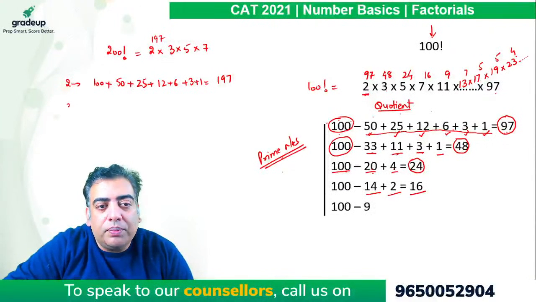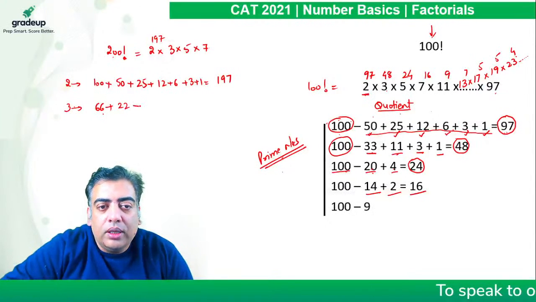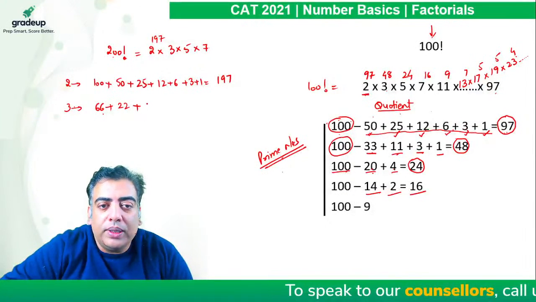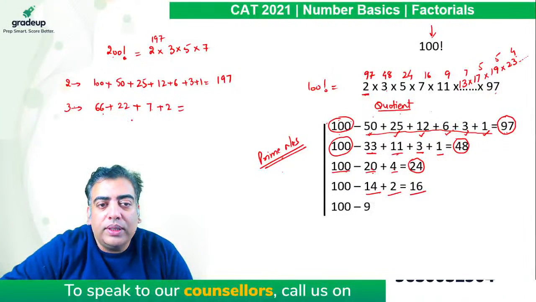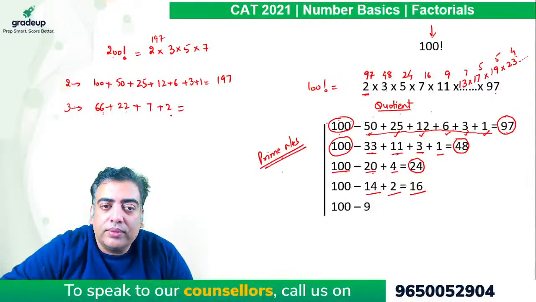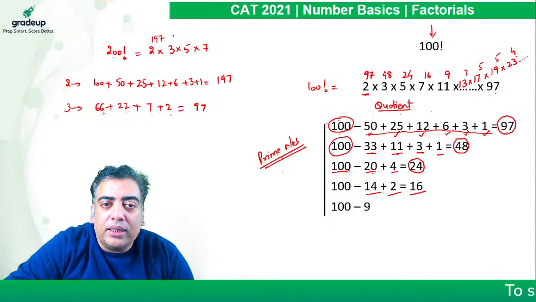If we are required the power of 3, we will divide 200 by 3. Quotient is 66. 66 divided by 3 is 22. 22 by 3 comes out to be 7. 7 divided by 3 is 2. Now we just need to add all these values, right? So this adds up to 97, which is the power